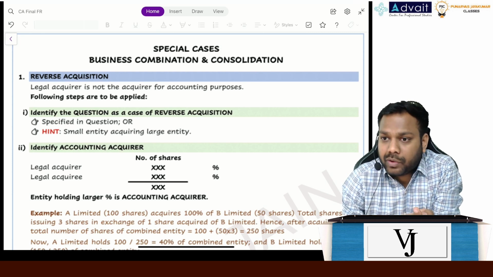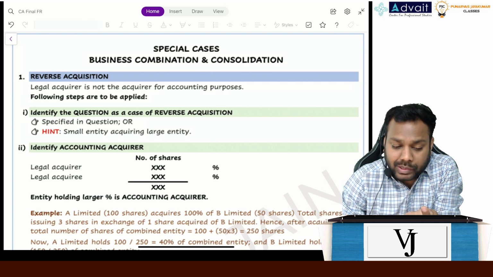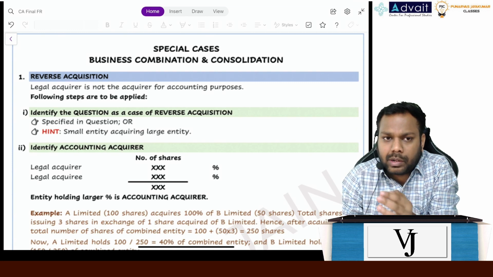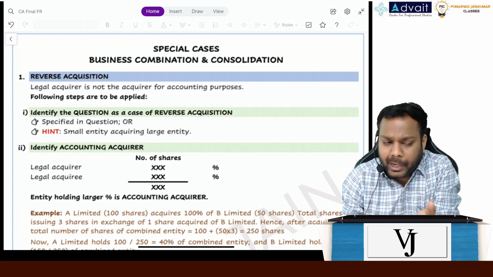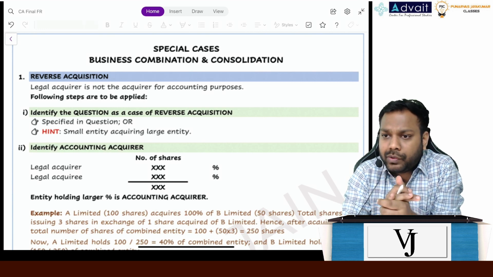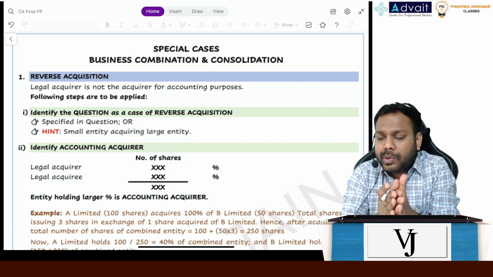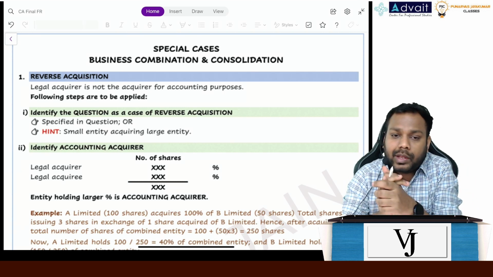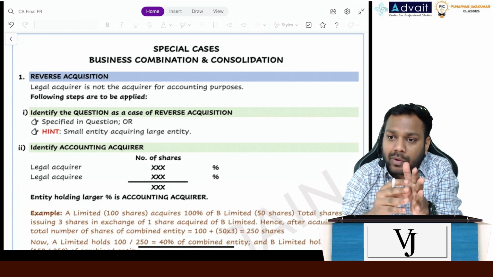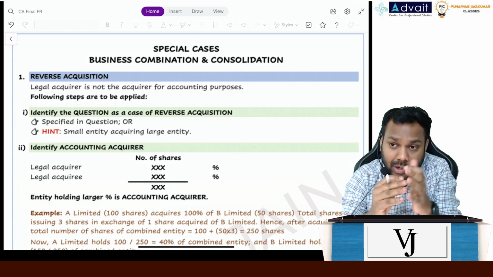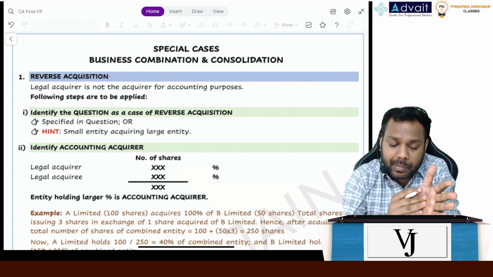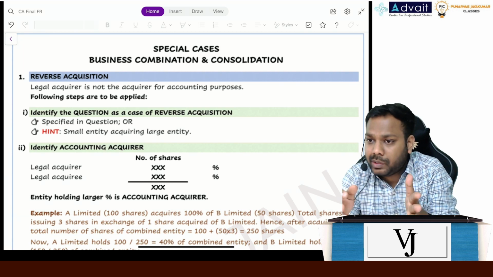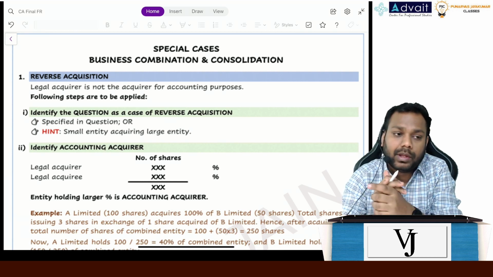Further, we studied the valuation of NCI, which can happen at proportionate share or fair value on the date of acquisition. Subsequently, it will be the same. That is, we have to add the post-acquisition share of profits or OCI. But yes, the treatment of goodwill impairment loss was different. Why? Because when the NCI is measured at fair value, it's a full goodwill, that is the goodwill for parent and NCI both. But when the NCI is at proportionate share, the goodwill is only for parent. So whenever there is an impairment loss when NCI is at fair value, the goodwill impairment loss has to be applicable to both. But whenever there is an impairment loss when NCI is at proportionate share, that has to be allocated only to parent. Okay, so that's what about NCI.